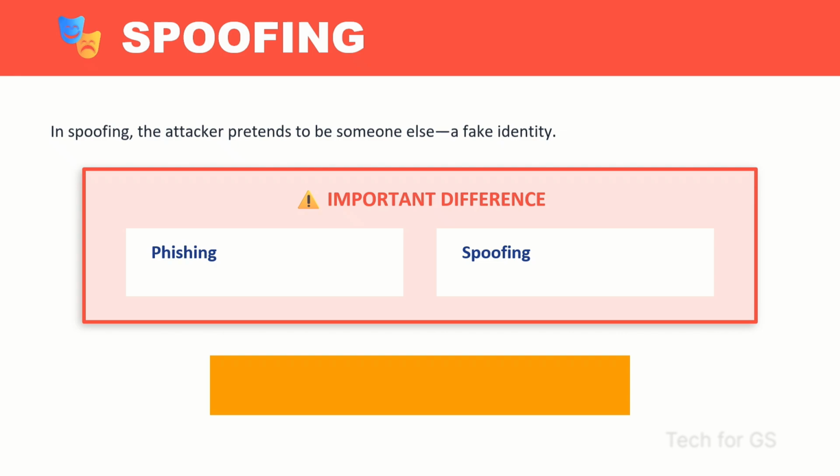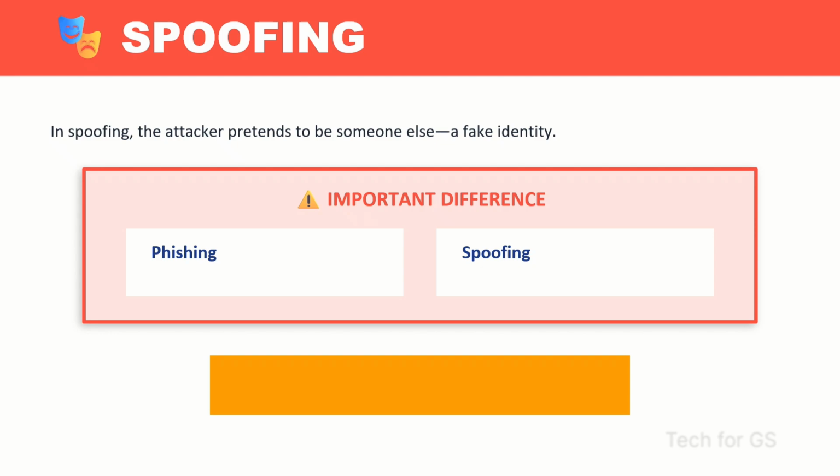In spoofing, the attacker pretends to be someone else, with a fake identity. The goal is simple: to gain trust. For example, you receive a call and the caller ID shows bank customer care, but the call is actually from a fraudster. This is spoofing.